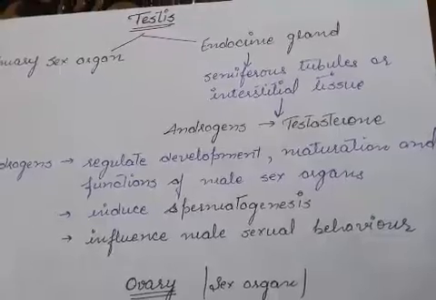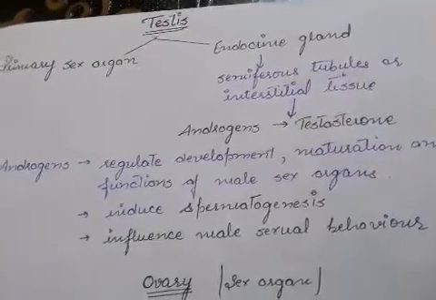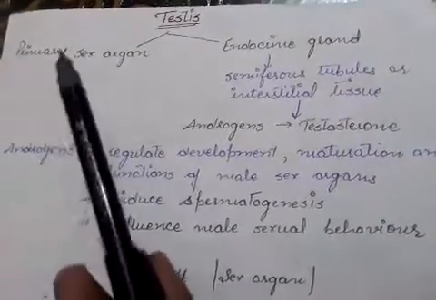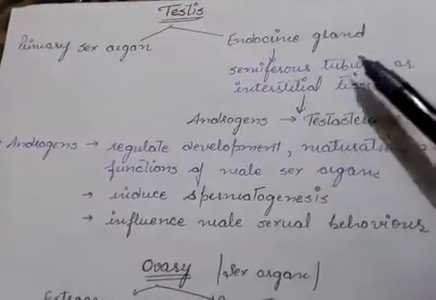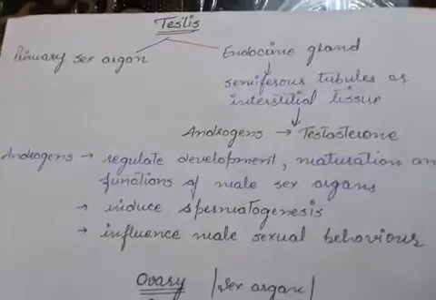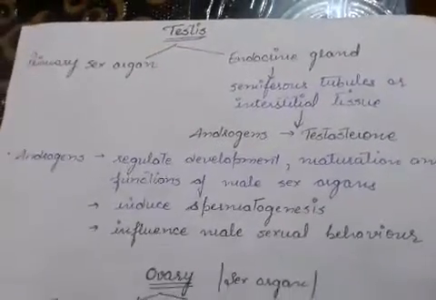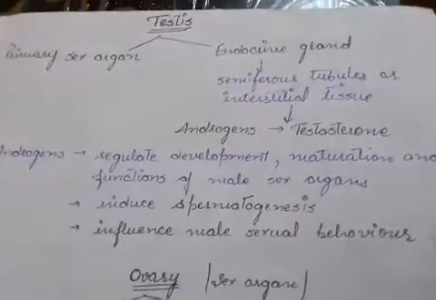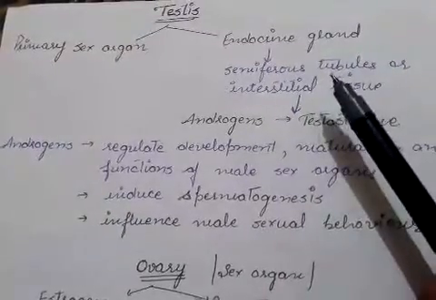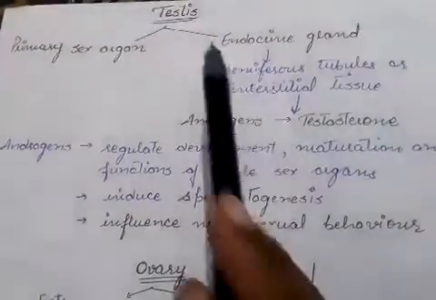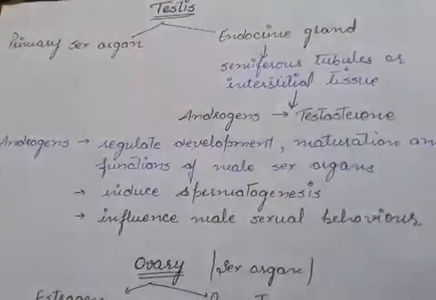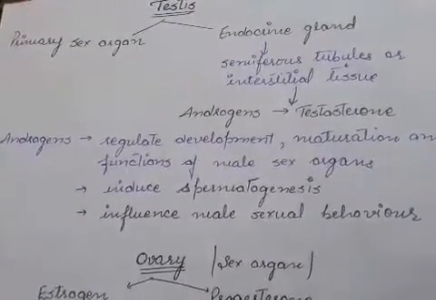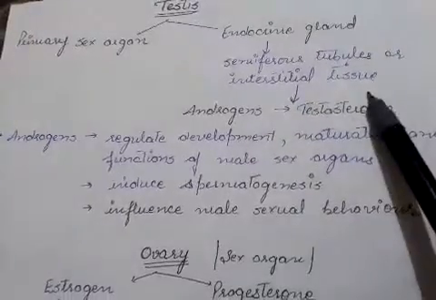Next organ is the testis. It also comprises two parts. First, it acts as a primary sex organ, and second, it also acts as an endocrine gland. As our topic is about the endocrine glands only, we will discuss the endocrine part of the testis here. The endocrine part of the testis is mainly the interstitial type of tissue, the Leydig cells of the testis, which secrete the hormone testosterone.